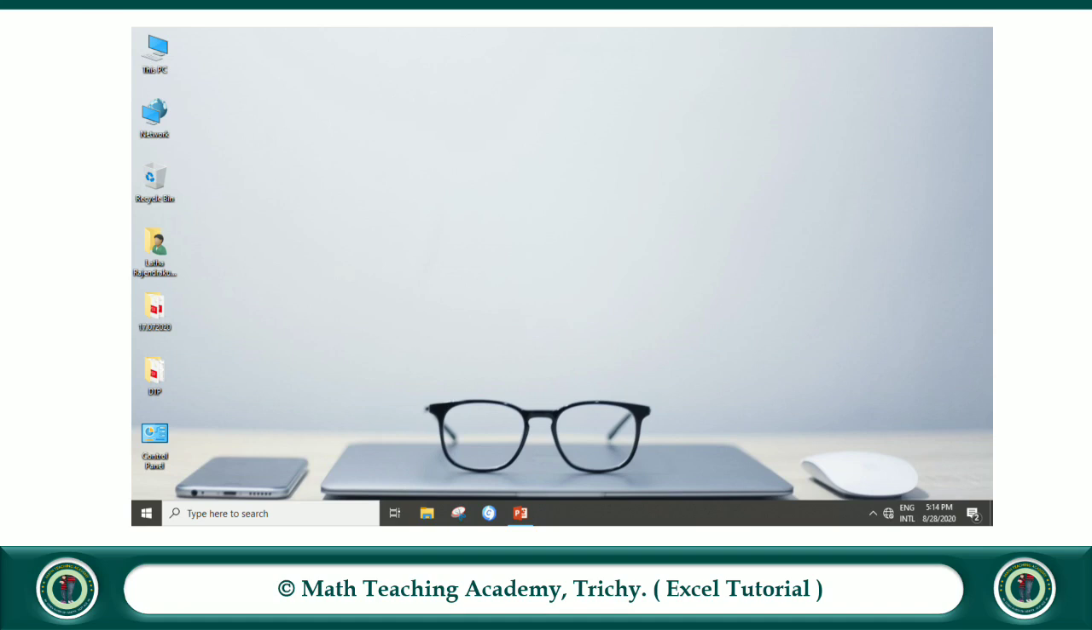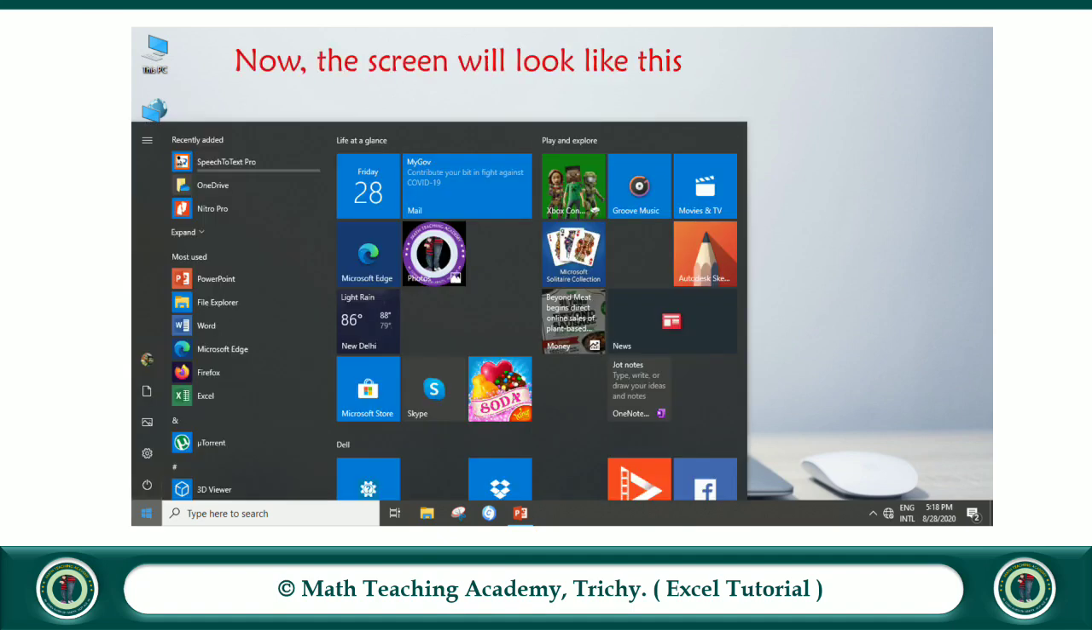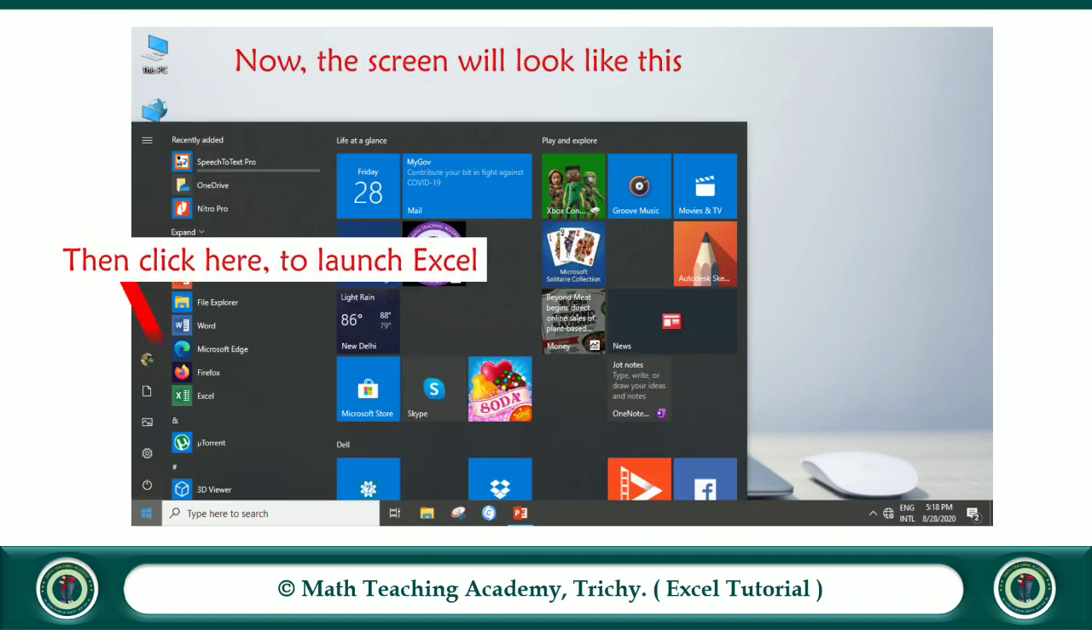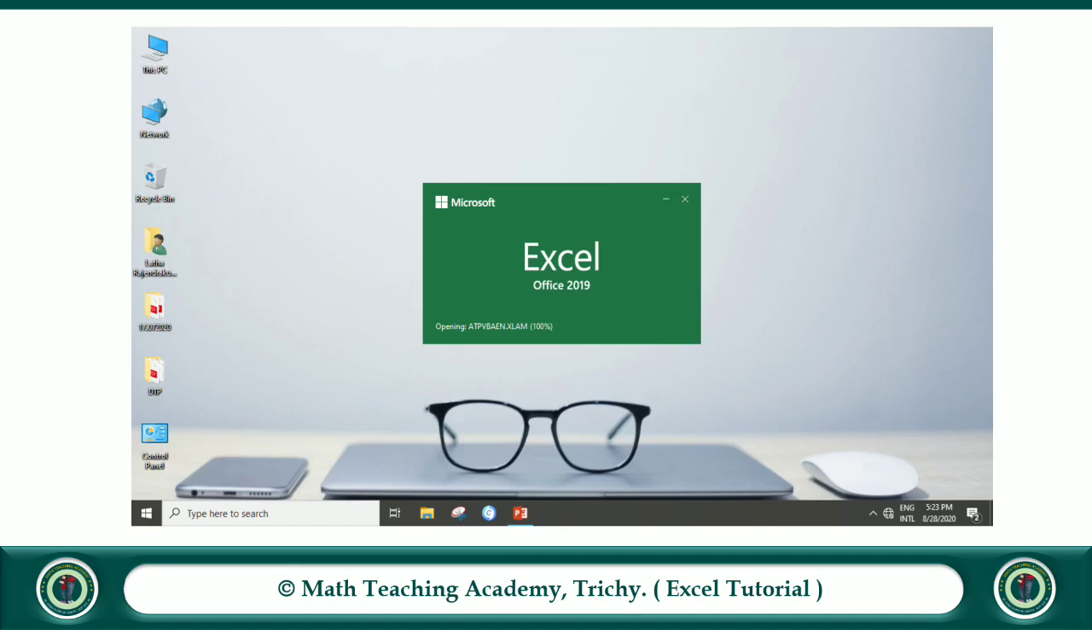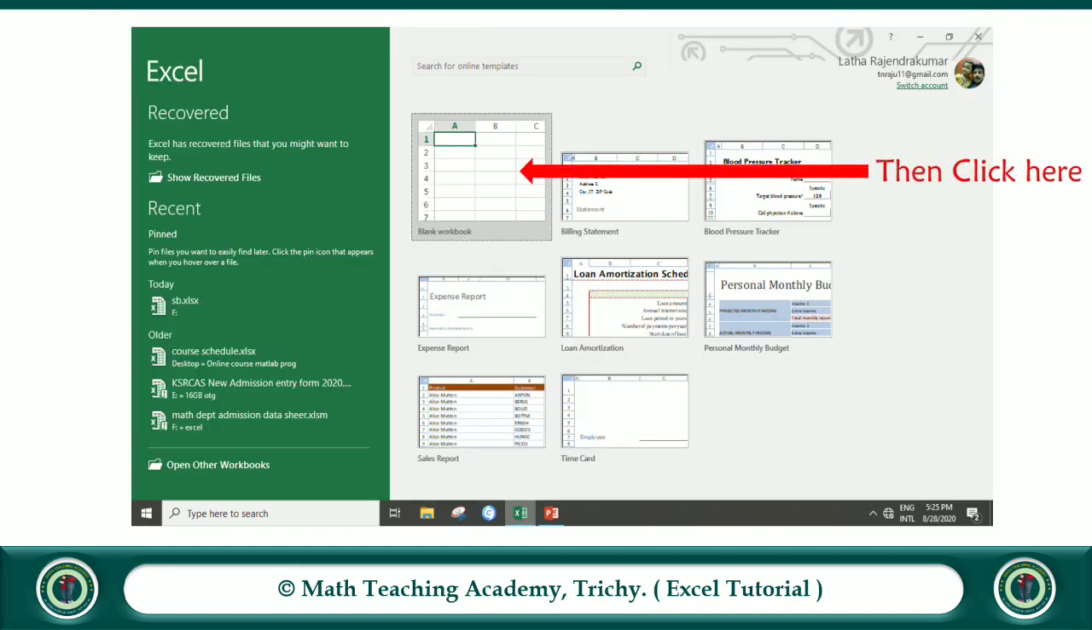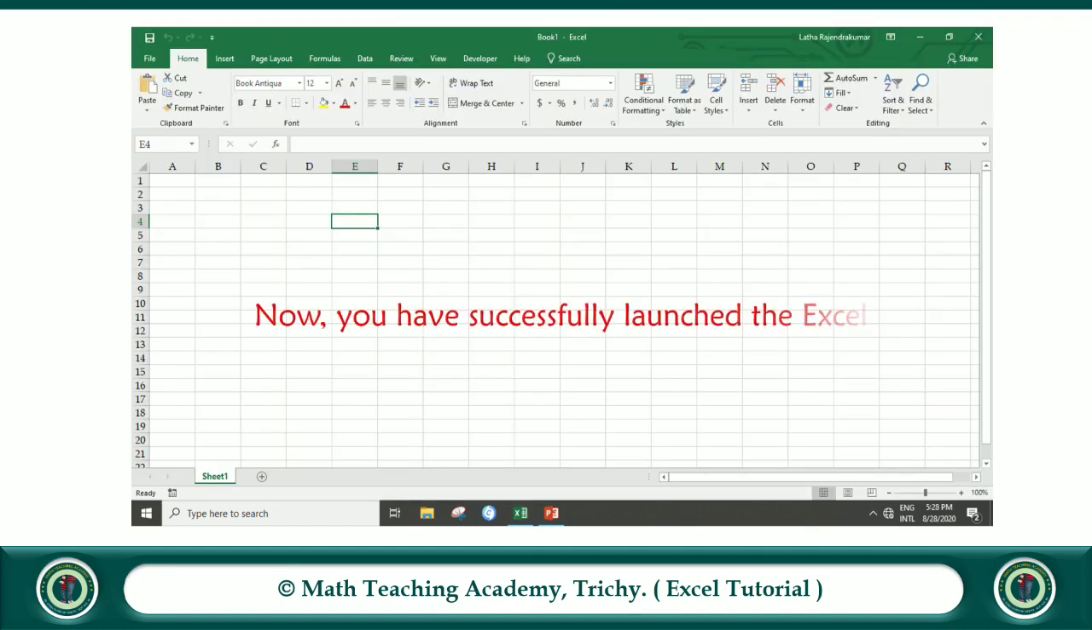Now we are going to look at how you find mean with the help of Microsoft Excel. So this is the opening screen of my desktop. First of all, what you have to do is click the start button to launch Microsoft Excel. Then this screen will open. Here you can find the Microsoft Excel icon. Click the Microsoft Excel icon to launch Excel. Then this screen will open. Now click here. Now you have successfully launched the Excel workbook.